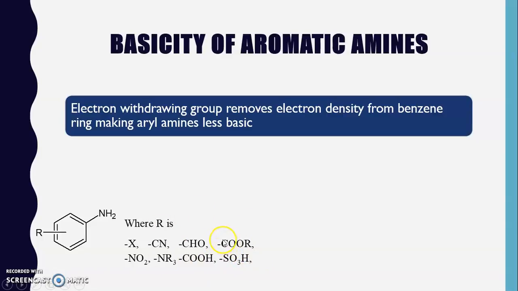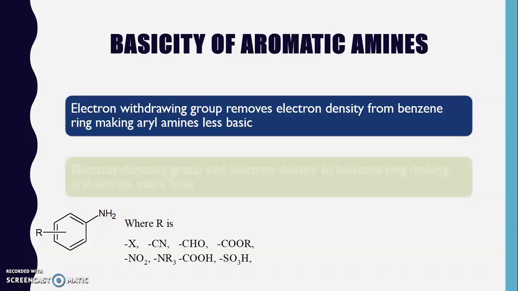All these act as electron withdrawing groups. So they withdraw the electron density from the benzene ring, due to which the ring removes the electron density on the nitrogen atom, and that's why this lone pair of electrons is less available for donation, and these electron withdrawing groups make the NH2 group less basic.